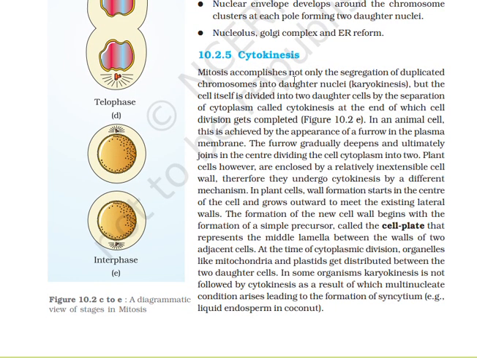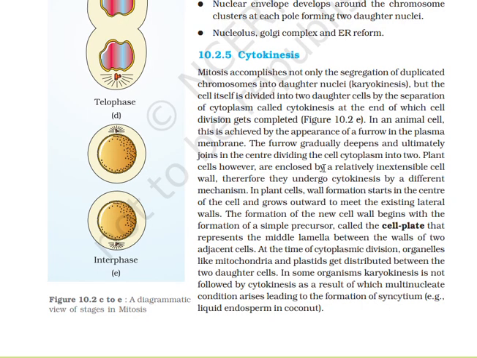Cytokinesis. Mitosis accomplishes not only the segregation of duplicated chromosomes into daughter nuclei, karyokinesis, but the cell itself is divided into 2 daughter cells by the separation of cytoplasm called cytokinesis, at the end of which cell division gets completed. In an animal cell, this is achieved by the appearance of a furrow in the plasma membrane. The furrow gradually deepens and ultimately joins in the center, dividing the cell cytoplasm into 2.